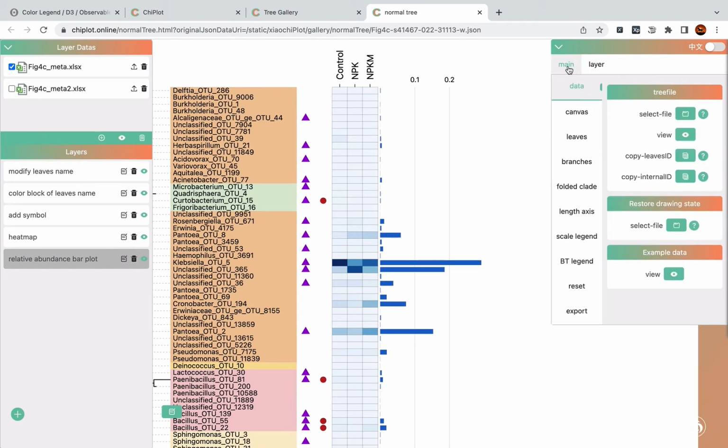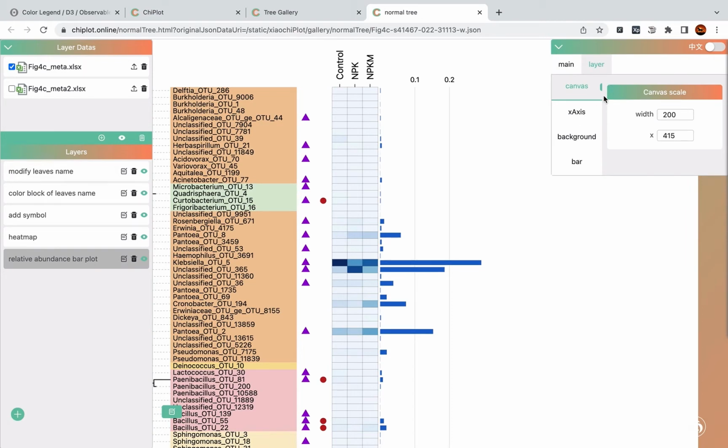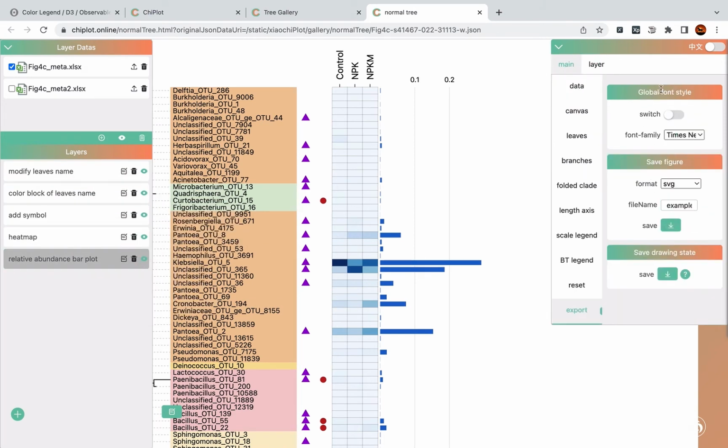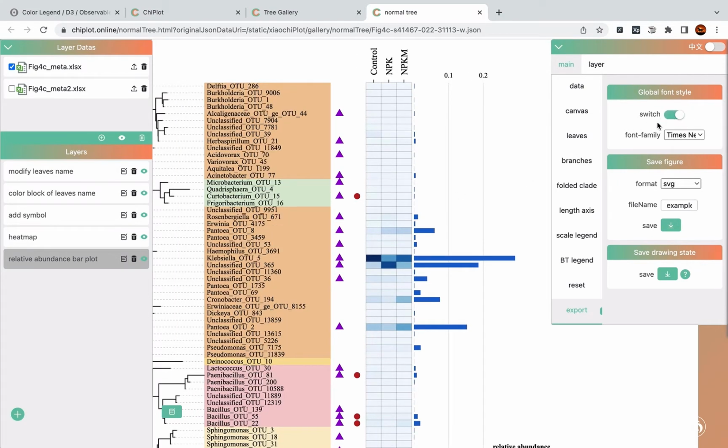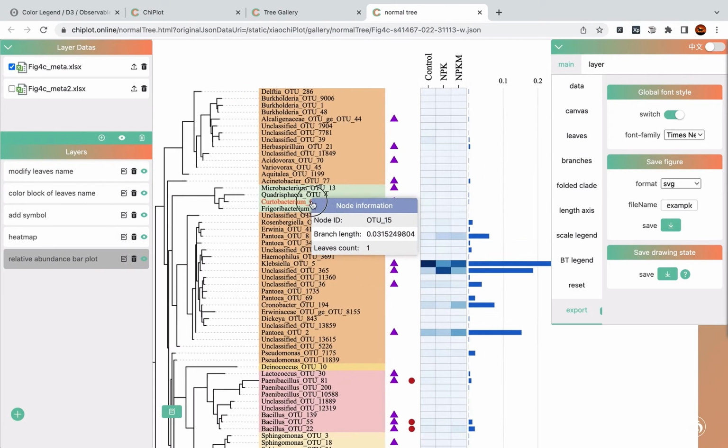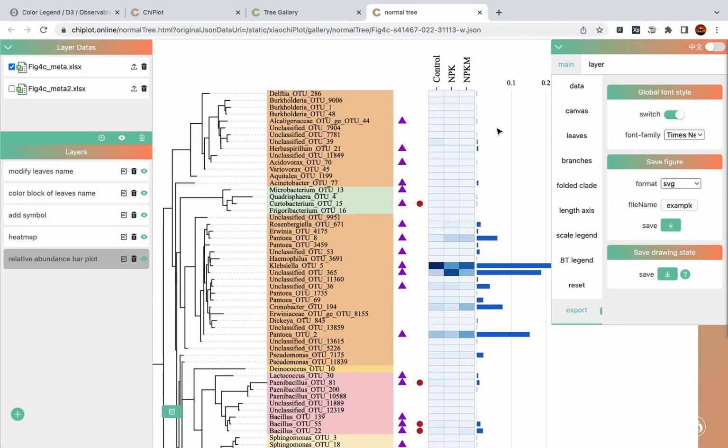You can click these two buttons to change the main attribute control panel or the control panel of each of the annotation layer. So the first block is to set the global font style. You can turn on this switch to change the global font style, like Times New Roman, Arial.